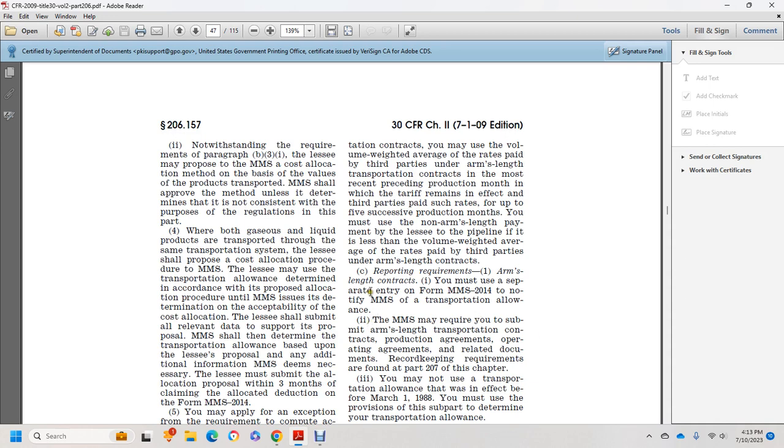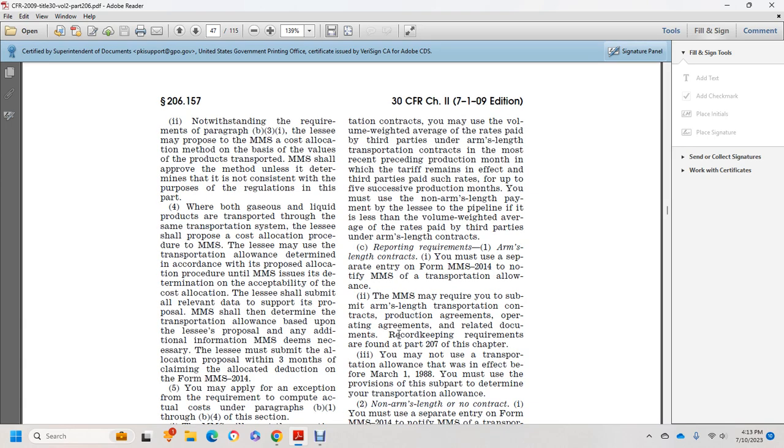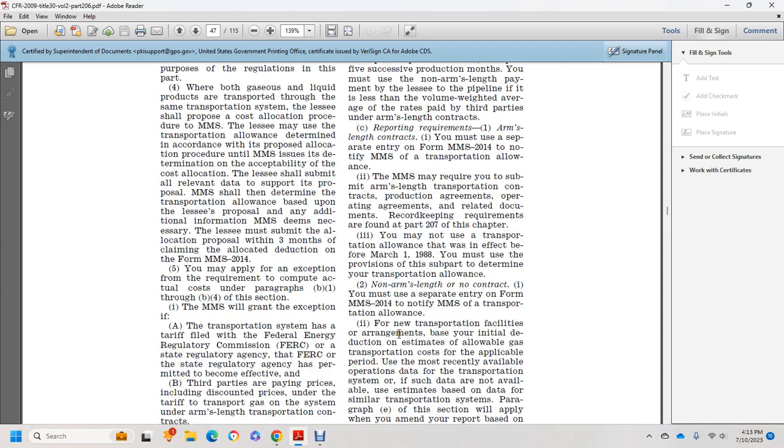3. You may not use the transportation allowance in effect before March 1st, 1988. You may use the provisions of this subpart to determine the transportation allowance. 2. For no arm's length contract, you must use the separate entry of the Minerals Management Service form 2014 for the transportation allowance.